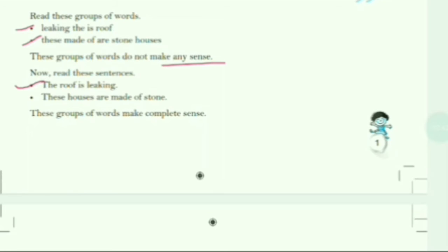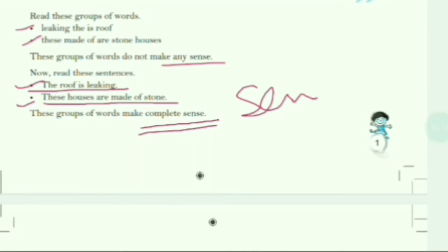After making them proper senseful sentences, they become: the roof is leaking. And now we can call this group of words a proper sentence. Next is: these houses are made of stone. It's again a complete sentence as it's making a complete sense. So this proves that the group of words that makes a complete sense, that is called a sentence.